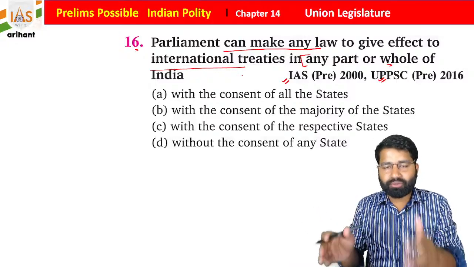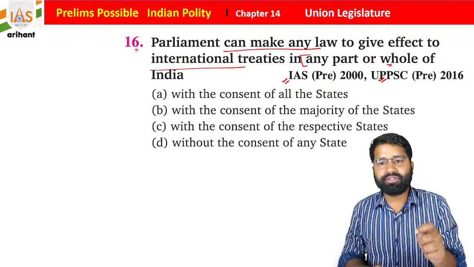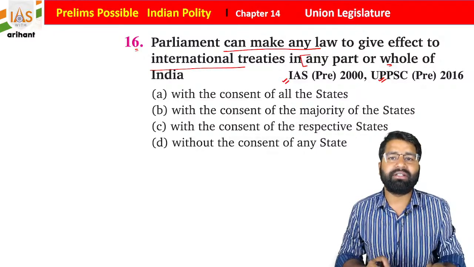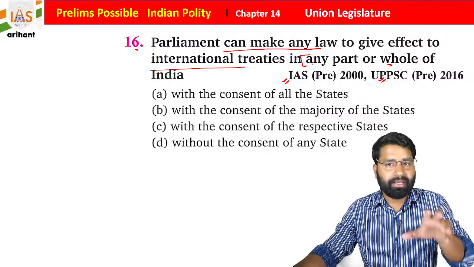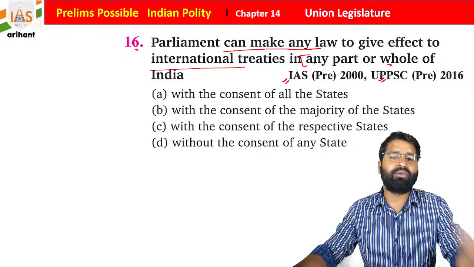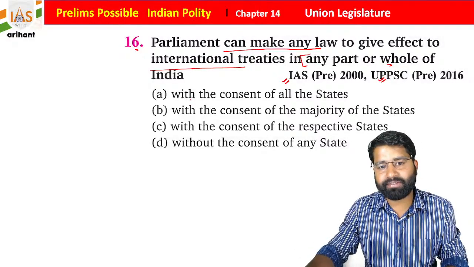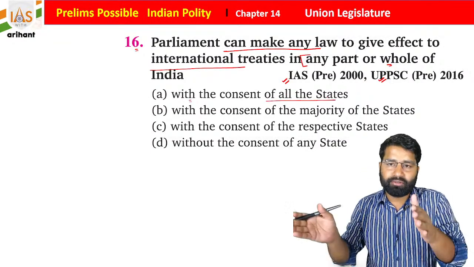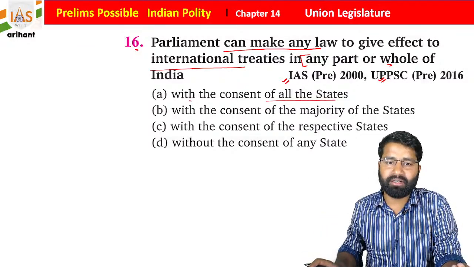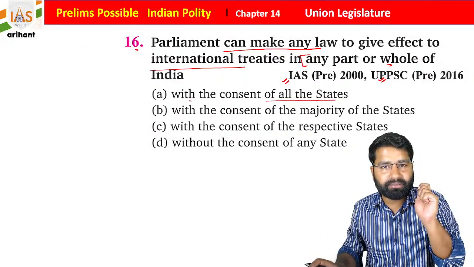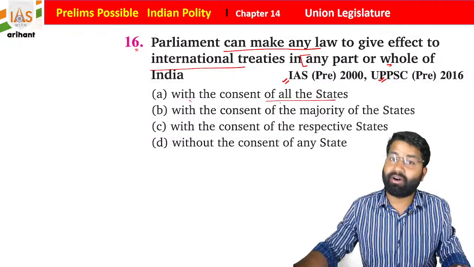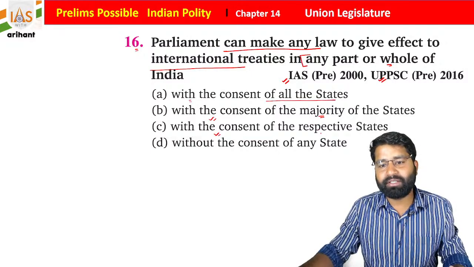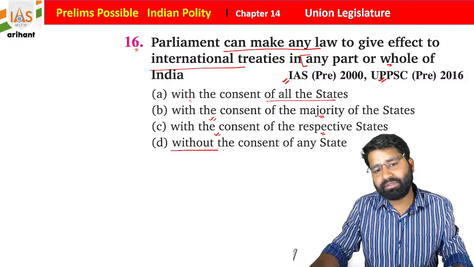The question asks whether Parliament can make such a law in any part or the whole country with the consent of all the states, with the consent of the majority of the states, with the consent of the respective state, or without the consent of any state.